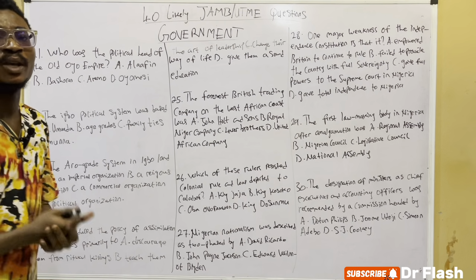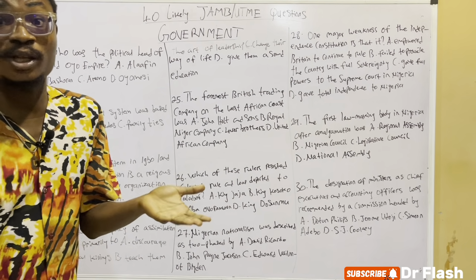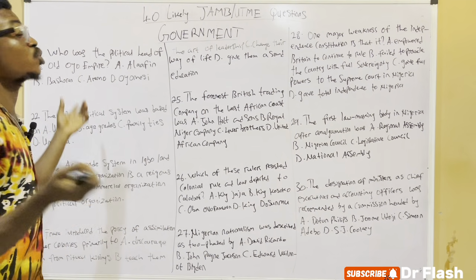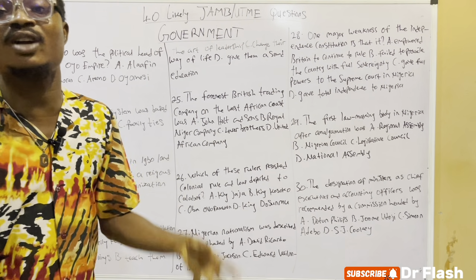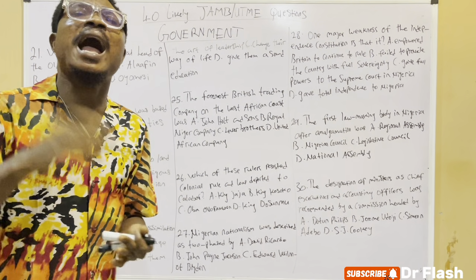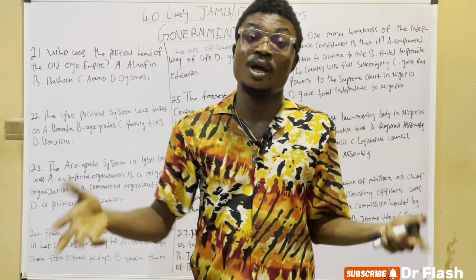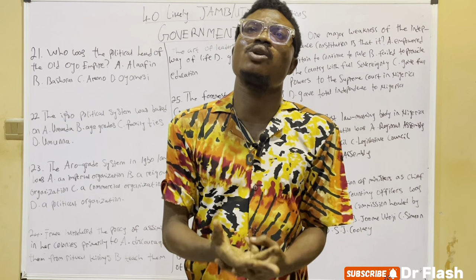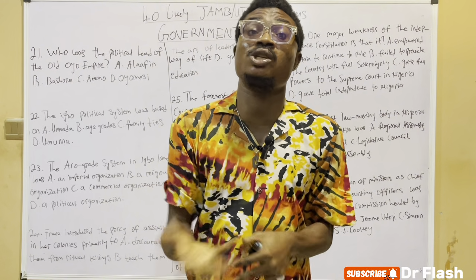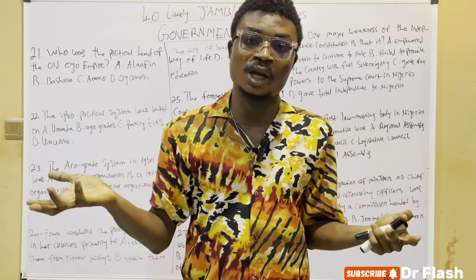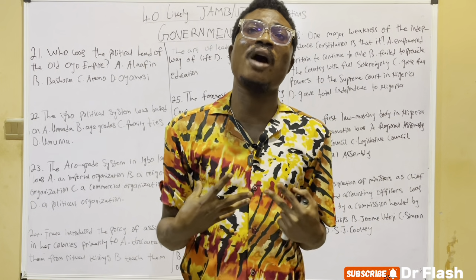Who is the Alafin? The Alafin is the political leader in the old Oyo Empire. And as the political leader, he is regarded as the king. The Alafin holds the title of the traditional ruler. And we all know that the Alafin is a constitutional monarch, and as a constitutional monarch, he also has other rulers.